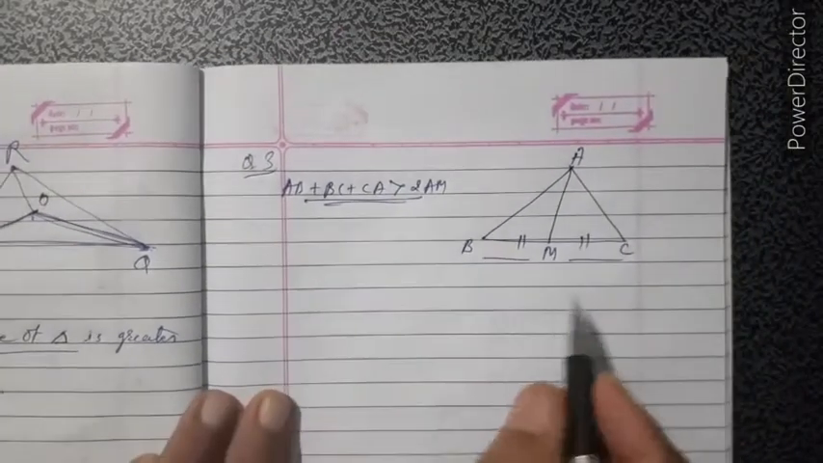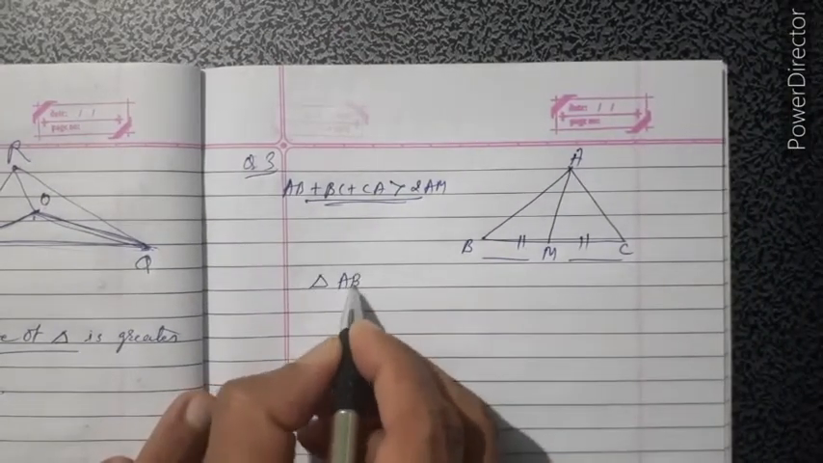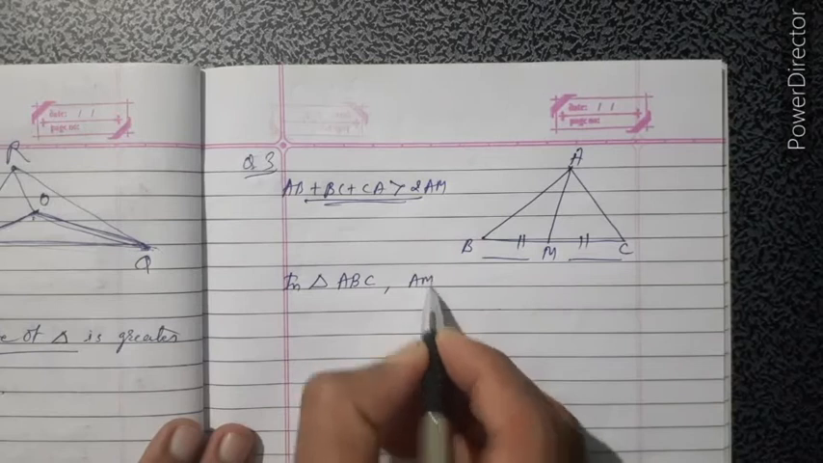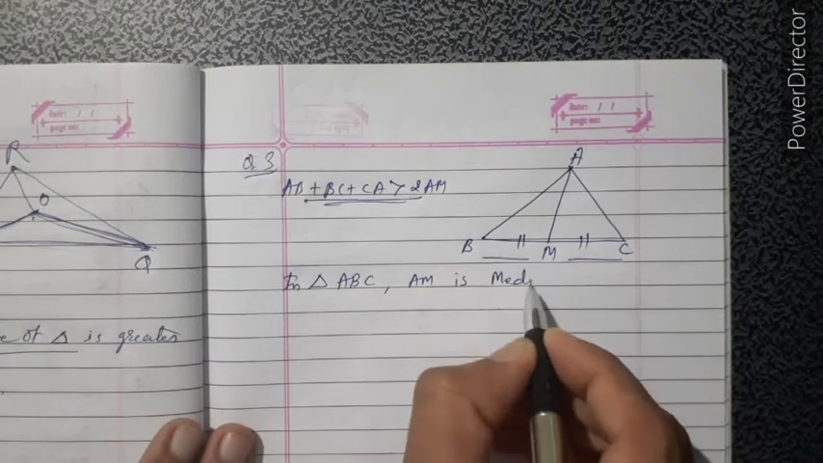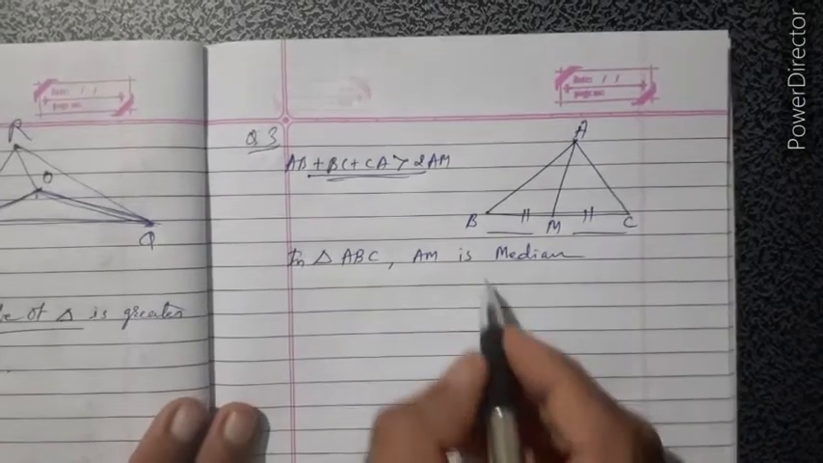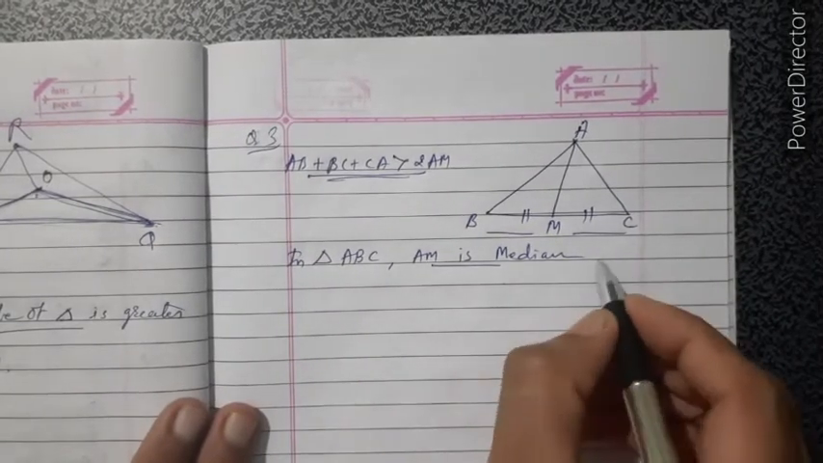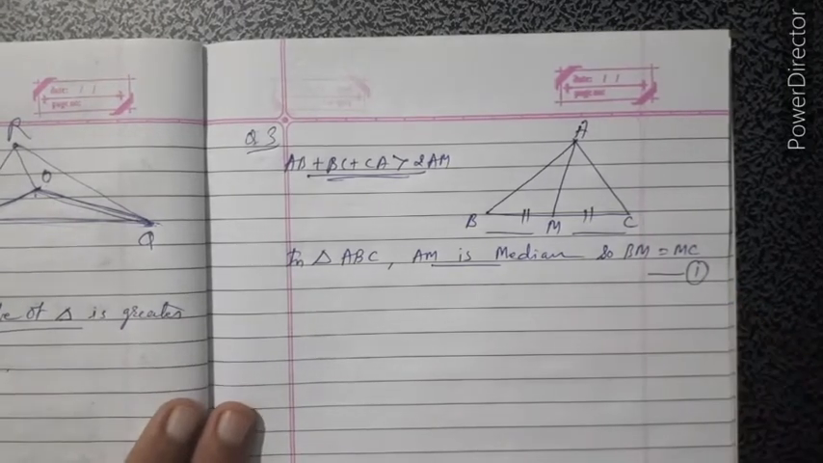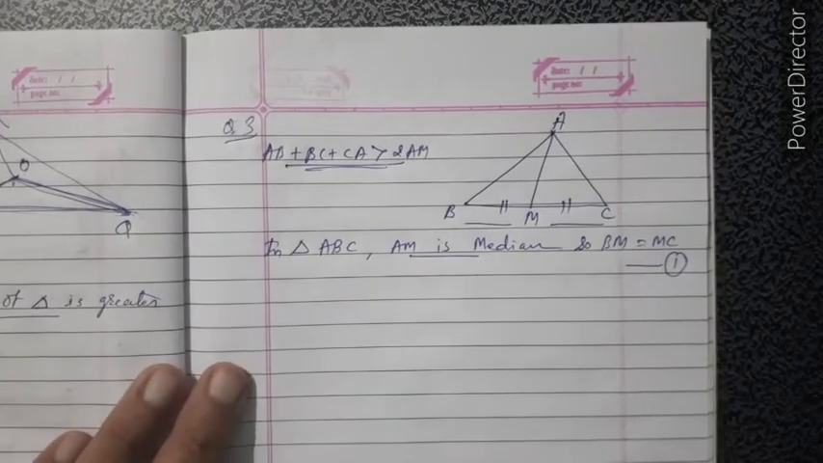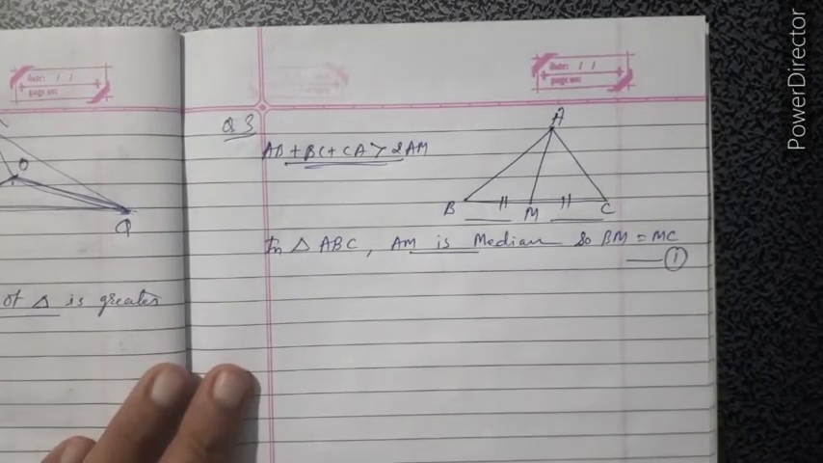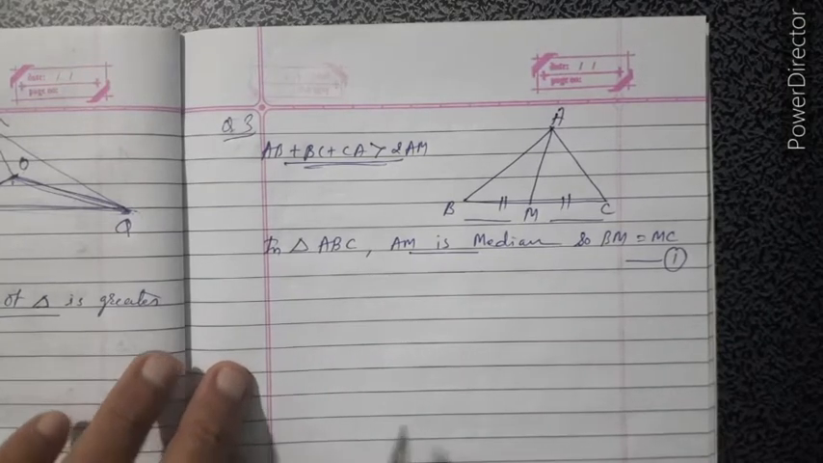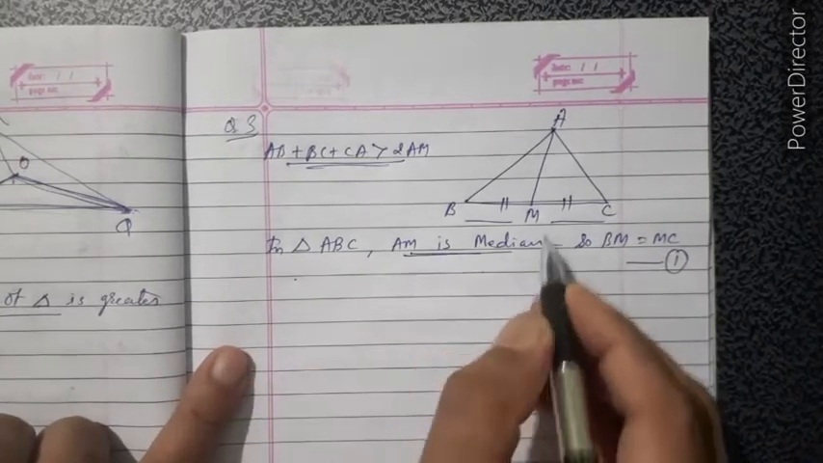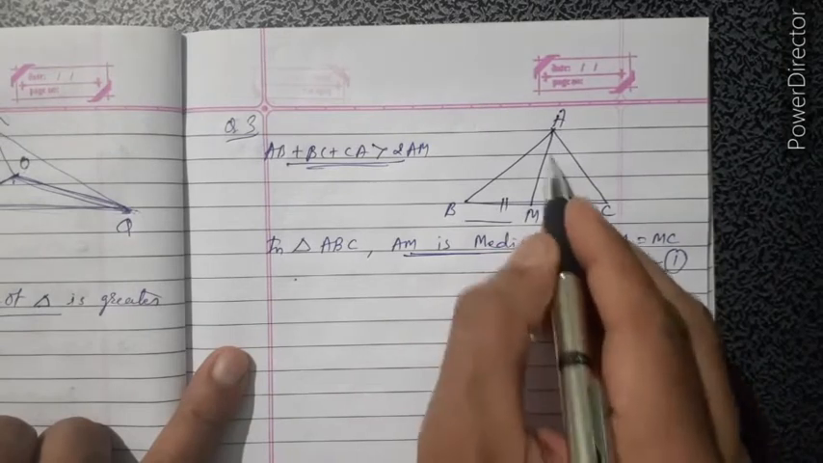Look, here is triangle ABC. In triangle ABC, AM is the median, and with that, since AM is the median, BM is equal to MC. You just write down number 1 here. That is our result number 1, both are equal. Now look, next one, AM is the median and it divides triangle ABC into 2 parts.